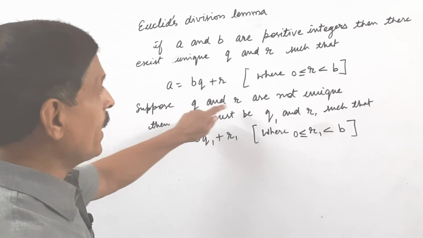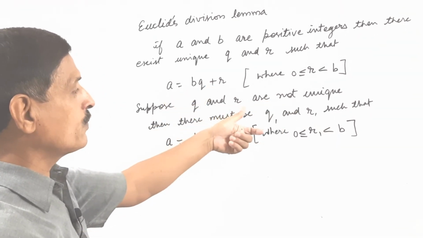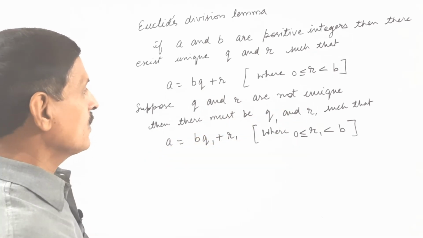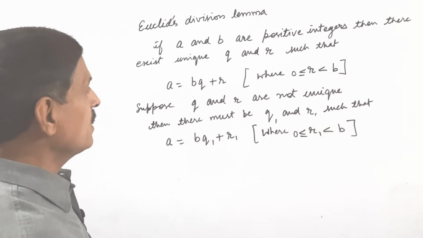So if q and r are not unique, then there must be some other values q1 and r1 which satisfy this Euclid's division lemma.